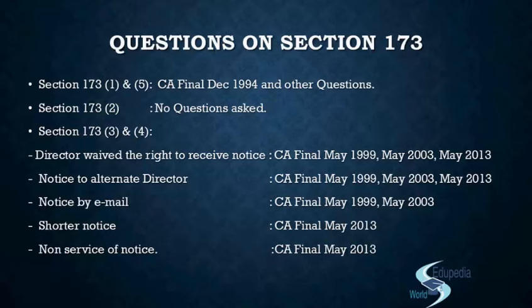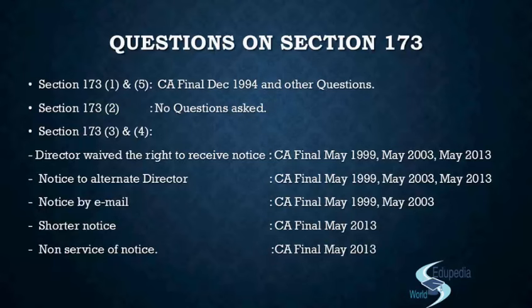You could also be asked whether a notice is to be served on an interested director. We know that the interested director has nothing to say for the resolution that he is interested in, or for the decisions that he is interested in, and he is not even allowed to vote for such resolutions in the board meeting. So will a notice be important? Will a notice be a compulsion?